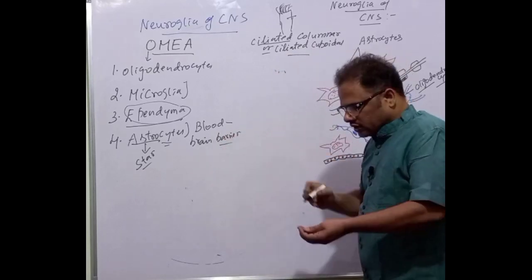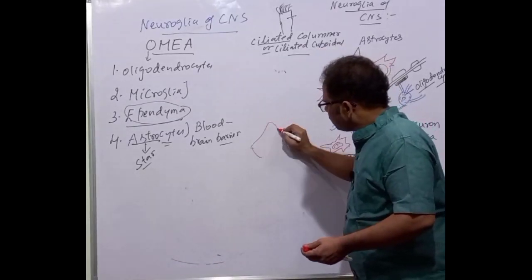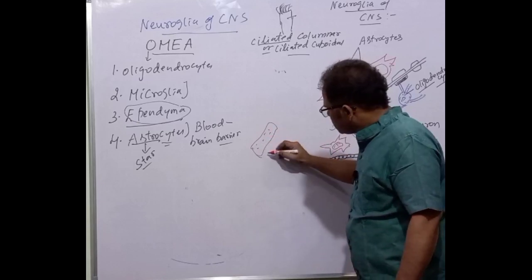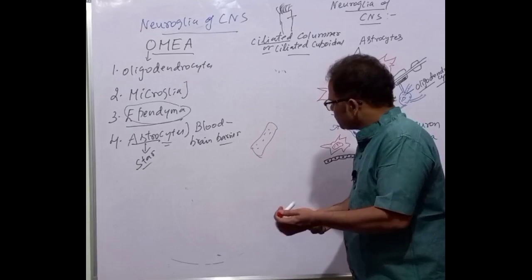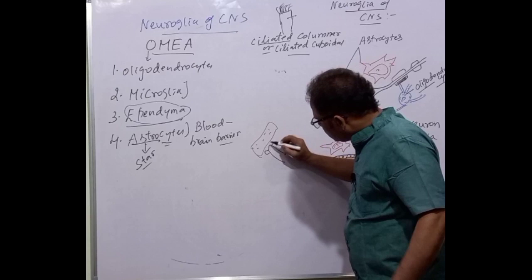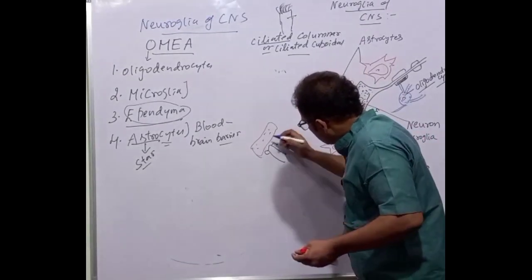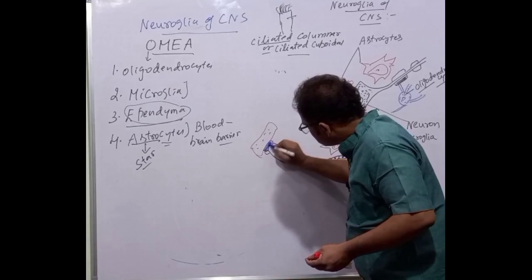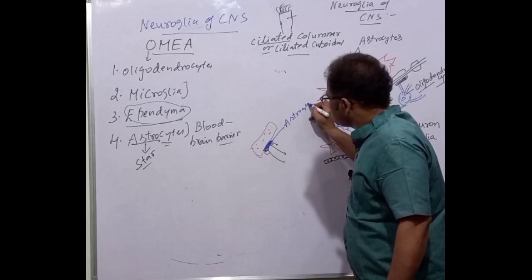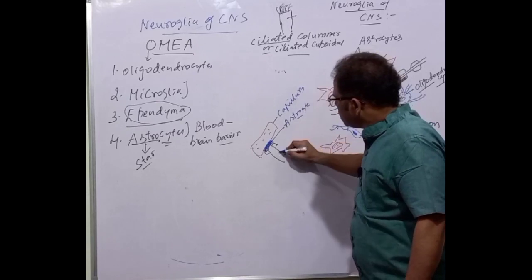For example, here is a representation of a blood capillary. And this is a representation of the nervous tissue, a neuron. So here is a barrier formed. This is the blue color here. This is the barrier formed, called the astrocyte. This is the blood capillary, and this is the neuron.